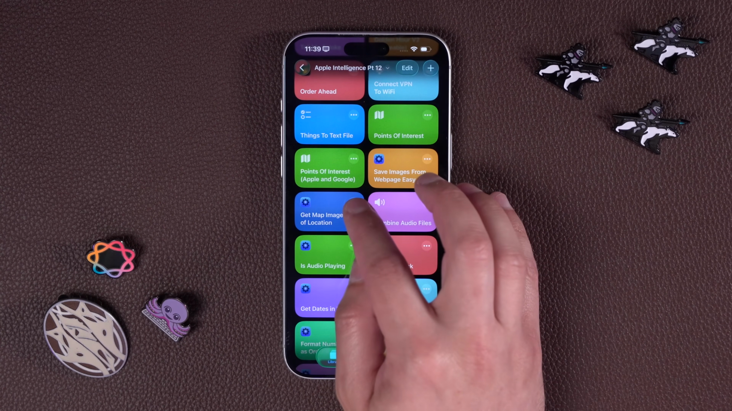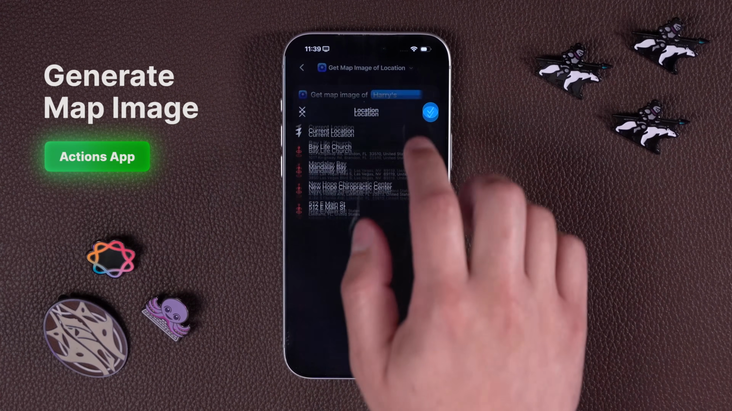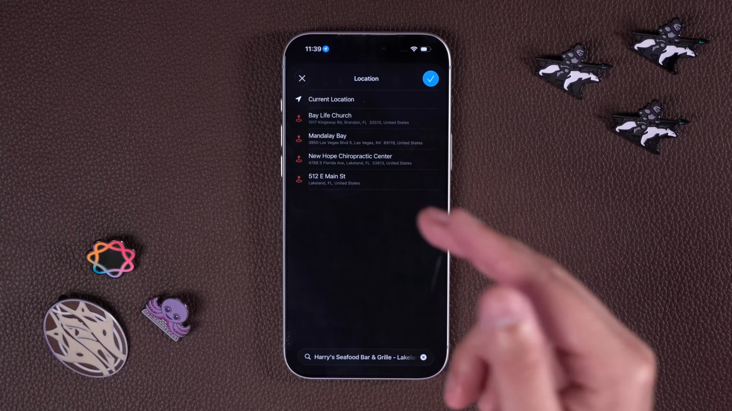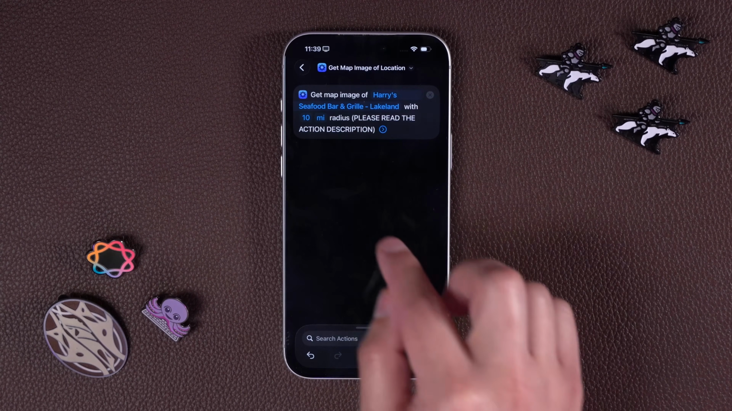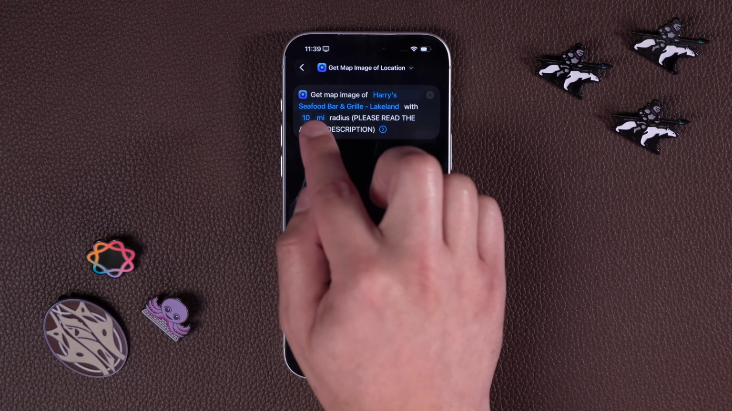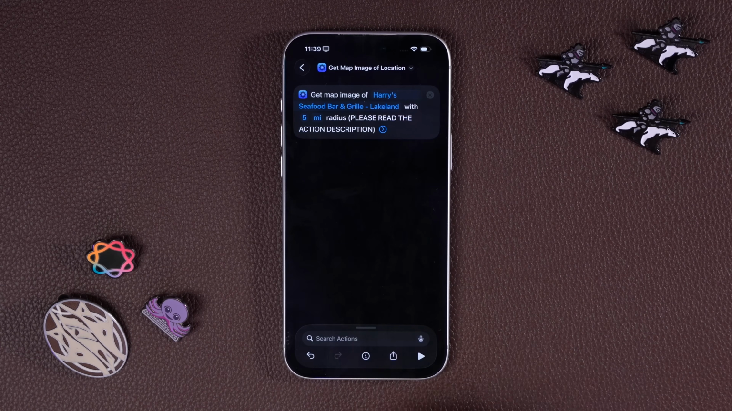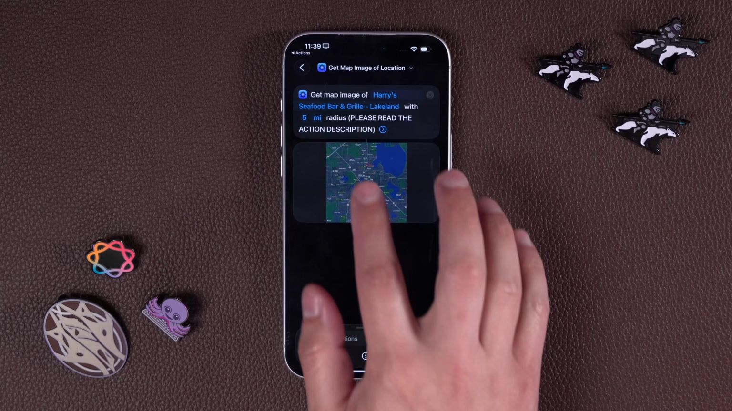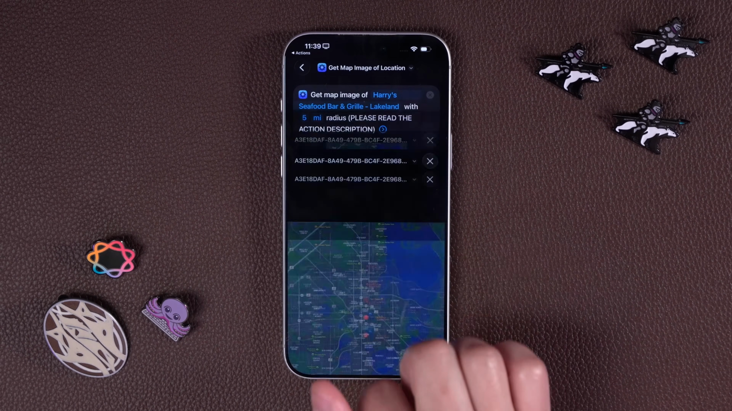Another really cool action is get map image of location. So here you can actually choose a business, your current location, or any address. I chose Harry's Seafood here as the location. You can choose how big you want the map to be, like a 10-mile radius, or maybe just a 5-mile radius. And then it's going to leave the shortcut just for a moment, generate the image, and then come back. And now we have a nice little Apple Maps image with the location pinned in red.